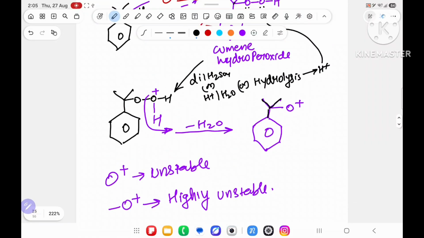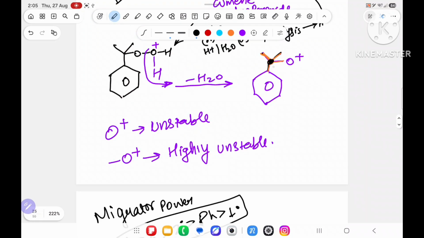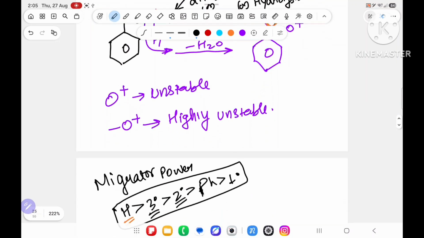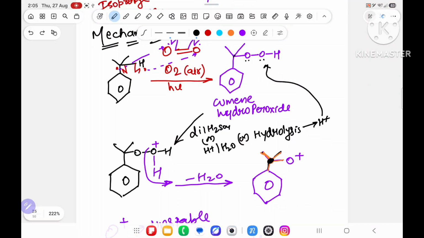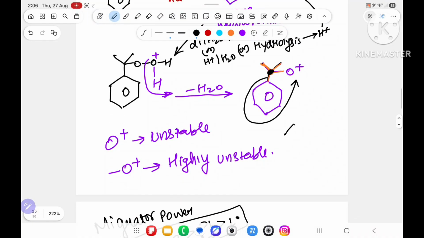Over here you will come to this carbon. You will sit on this carbon and check. After this carbon, what is there? Is hydrogen present? No, sir, 4 bonds are already there. No hydrogen is present. On this carbon, is any 3 degree carbon there? No, sir. Any 2 degree carbon? No, sir. Is phenyl there? Yes. If phenyl is not there, then this CH3 will do rearrangement. Phenyl is there, so this phenyl will do rearrangement.